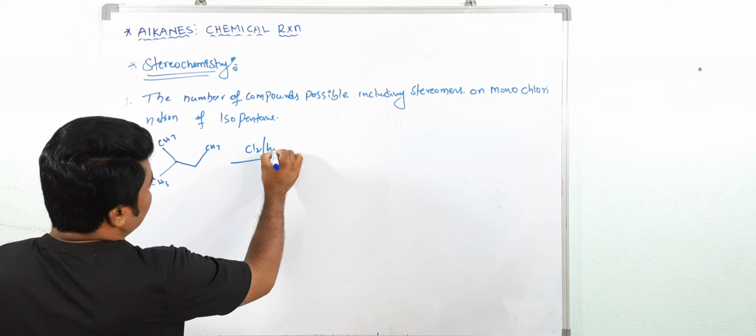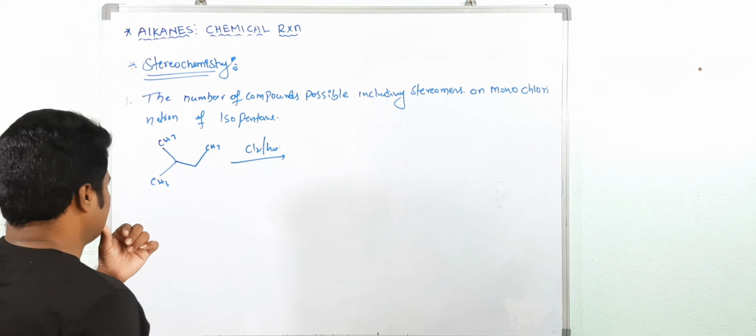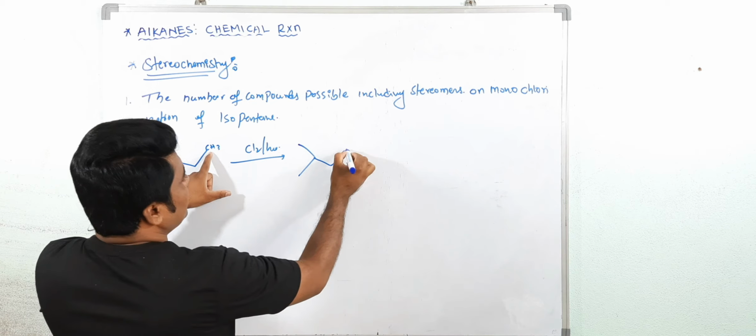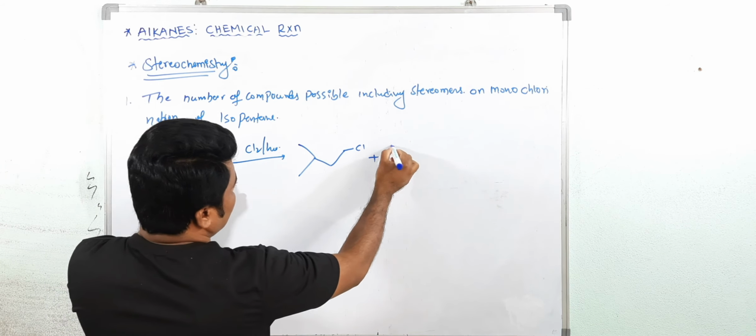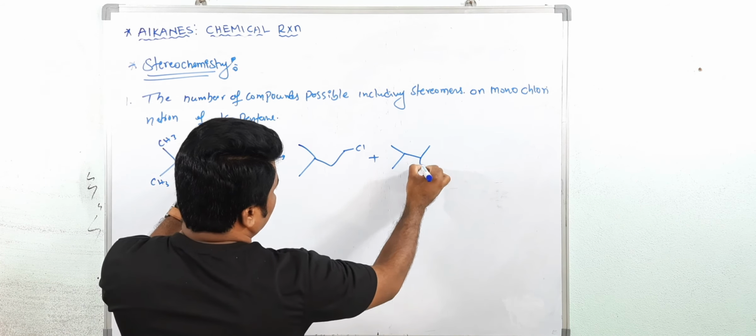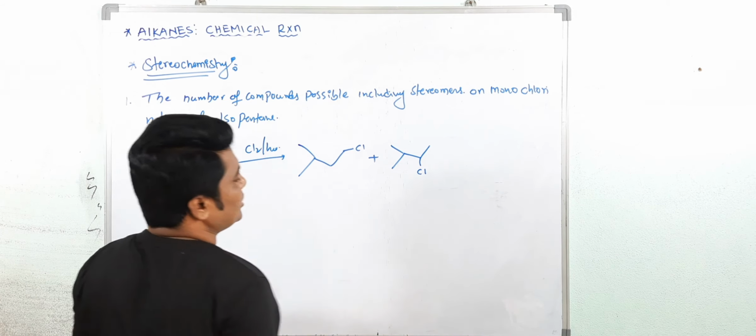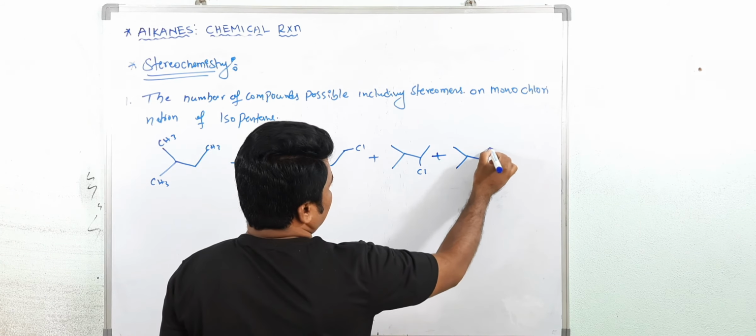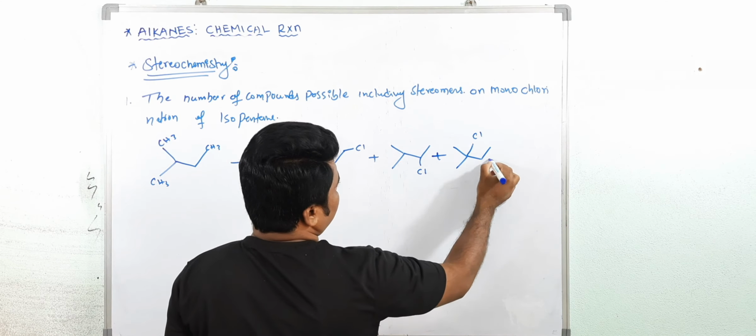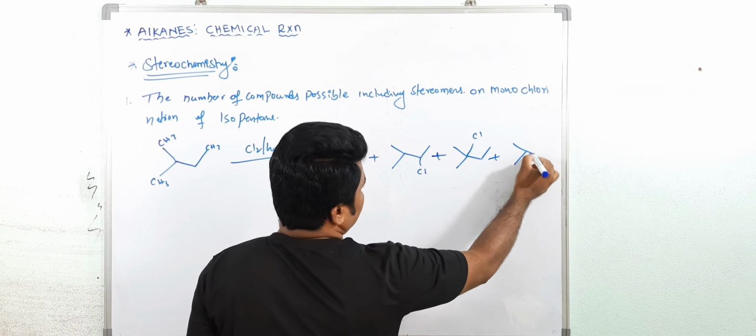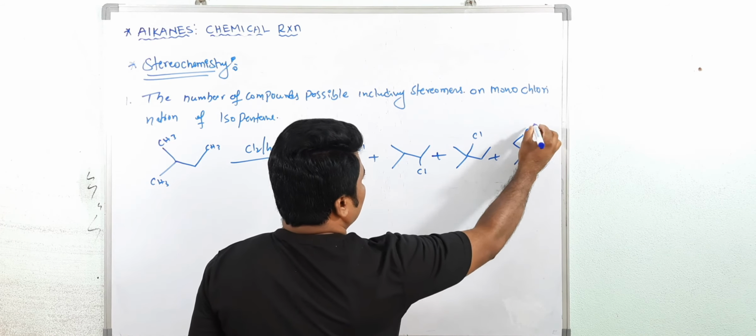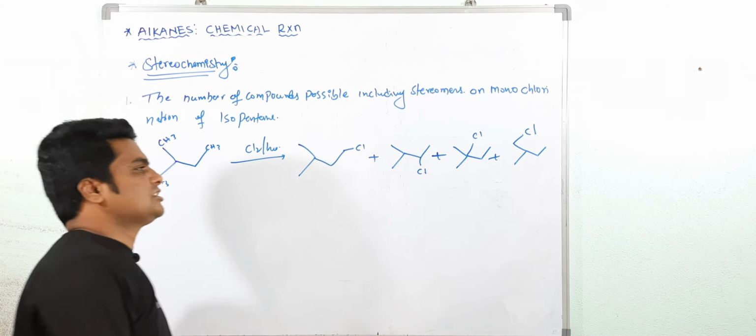First we will do the monochlorination. First directly do the monochlorination. See here, first monochlorination may be possible at this point, 1, and here, 2, and here, 3. Now see, 4 products we are getting.